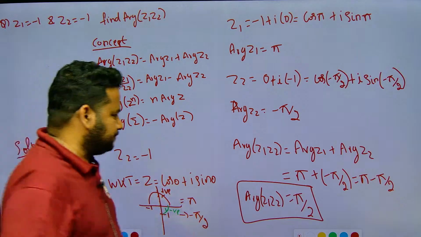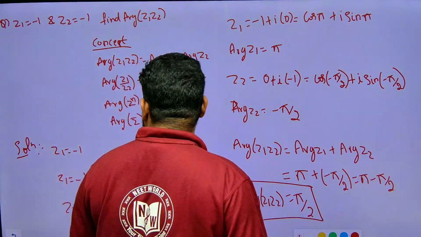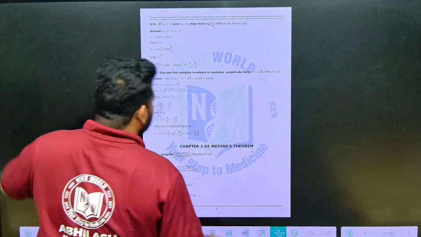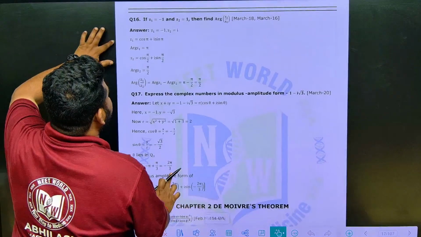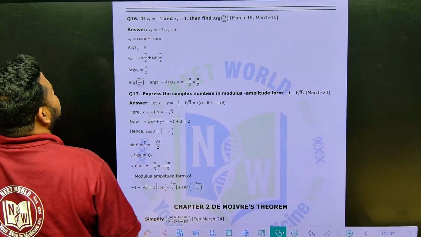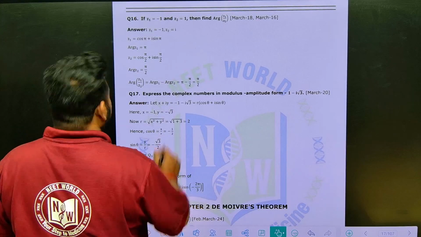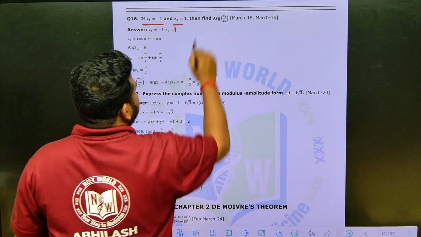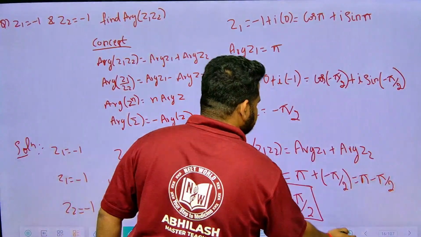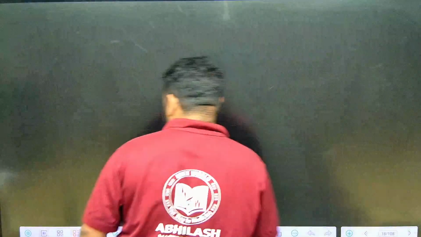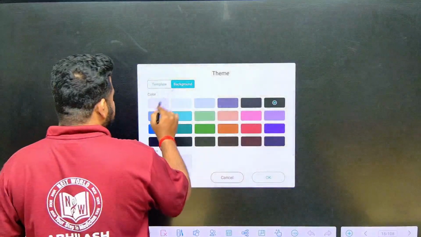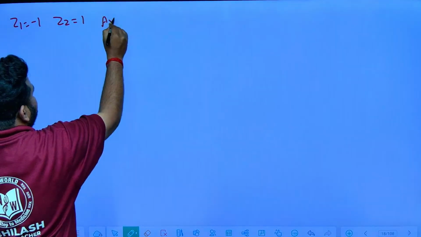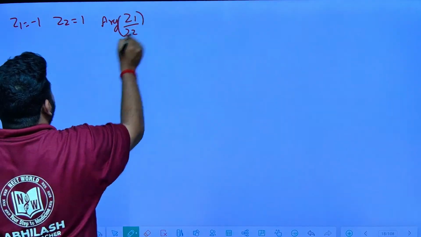One more question of this type, let us take. See here, observe this question, friends. Z1 is given to be minus 1 and Z2 is given to be 1. They are asking us to find the argument of Z1 Z2. Correct? This is what we have to find.